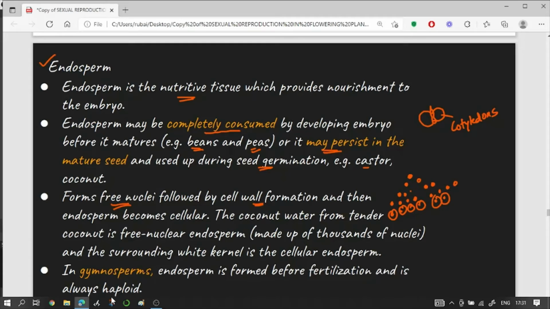But before the cell wall formation, the nuclei will divide, and such kind of division where cell wall formation takes place later on is known as free nuclear division.